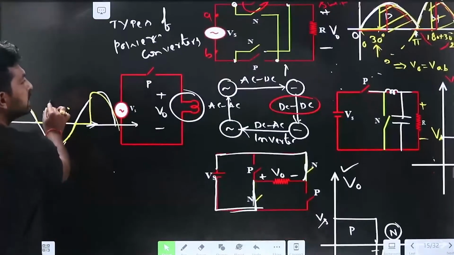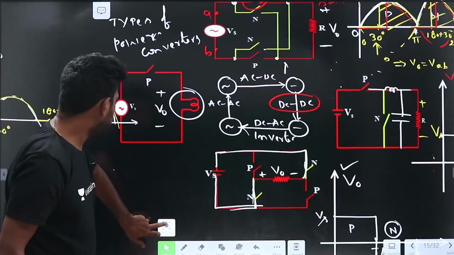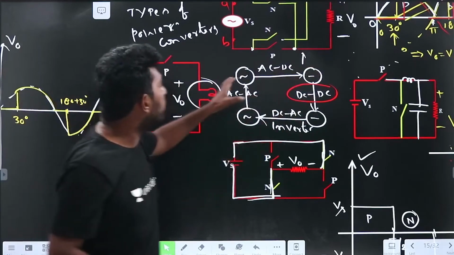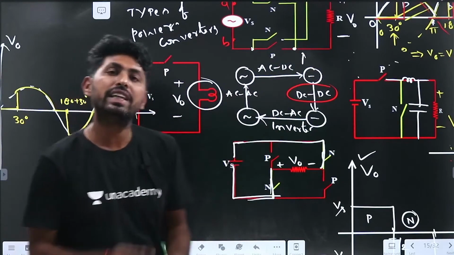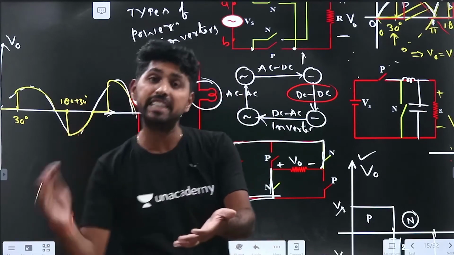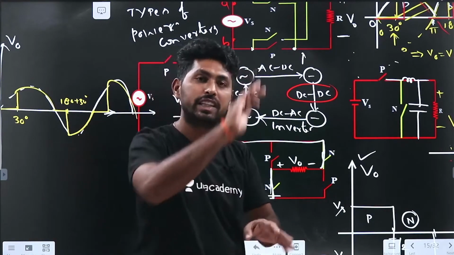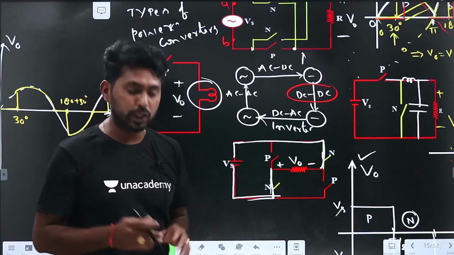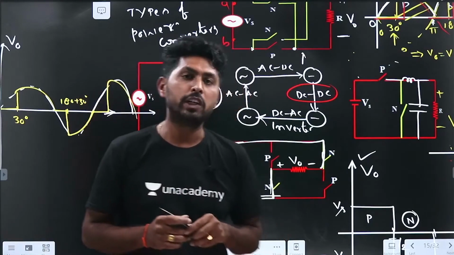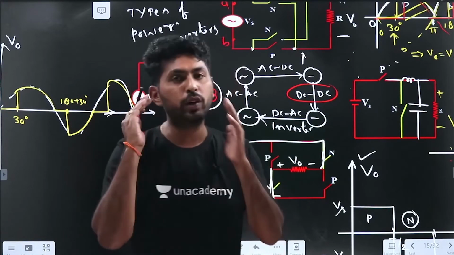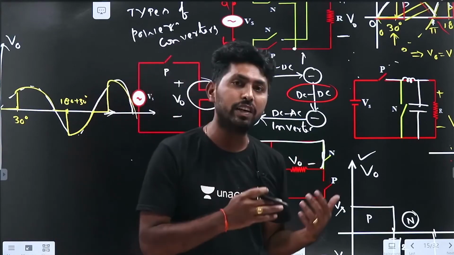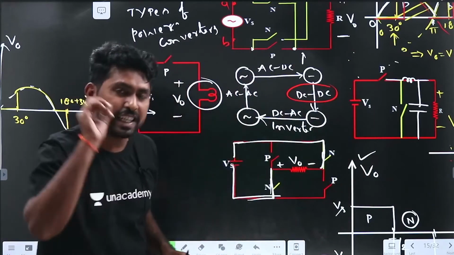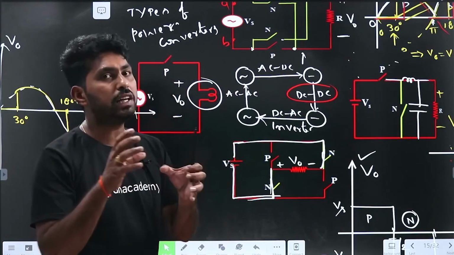Now we are clear with all these things, right? So there are four types of conversions. They are AC to DC, DC to DC, DC to AC, which is called the inversion process, and AC to AC conversions. If you can understand these concepts, that is sufficient for the GATE exam. That is sufficient to understand the GATE syllabus. You can study the GATE syllabus and understand what all the converters are, and if you observe a circuit, you can tell which converter it is. So in the introduction itself, learn it completely.